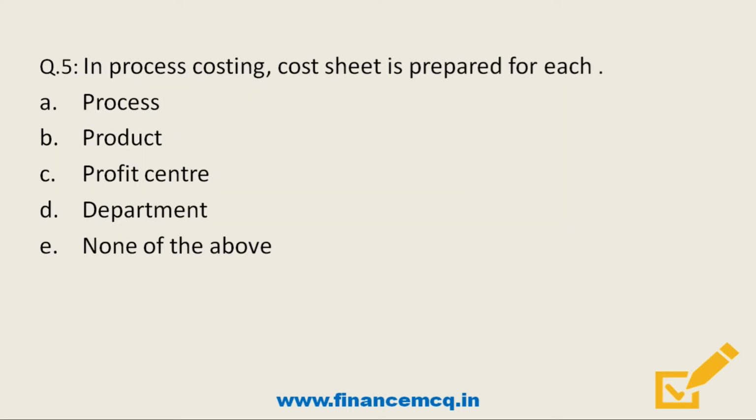Next question, in process costing, cost sheet is prepared for each option A, process, option B, product, option C, profit center, option D, department, option E, none of the above. So friends, remember that in process costing, the cost sheet would be prepared for each process. It applies in areas where manufacturing activity includes a series of processes and every process will have its own output, own scrap and own defectives. In fact, the output of one process will be the input of the next. So in that case, to do costing, we have to prepare a cost sheet for each process.